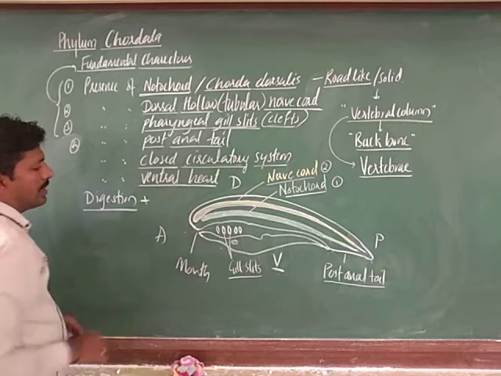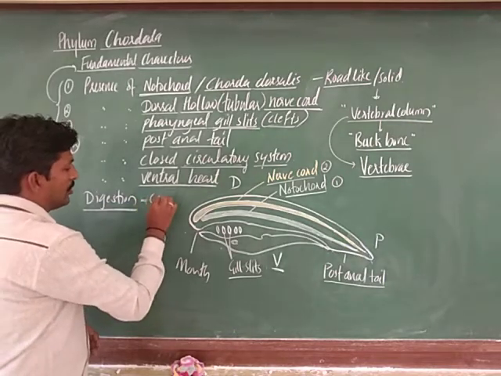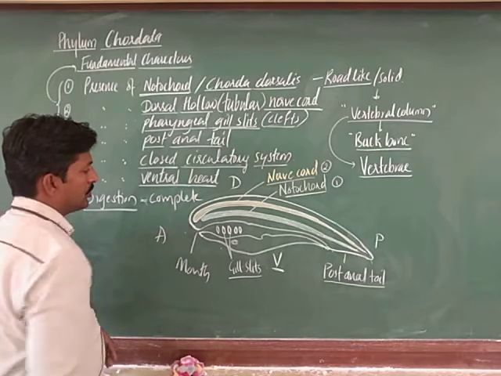Digestion is complete, the digestive system is complete.